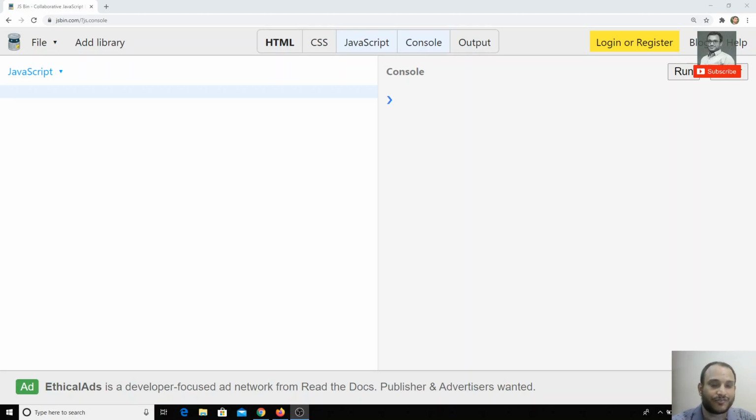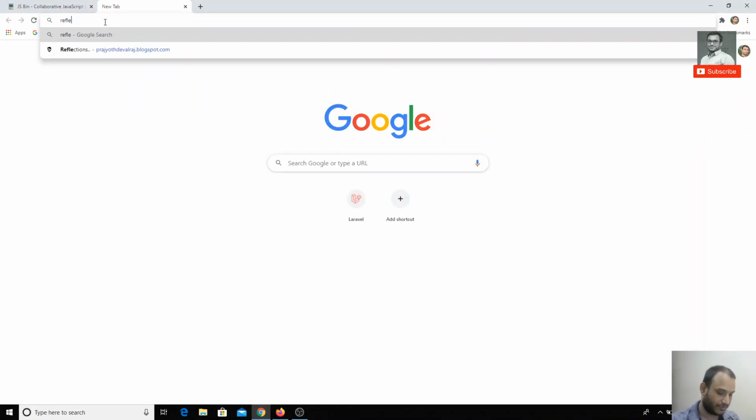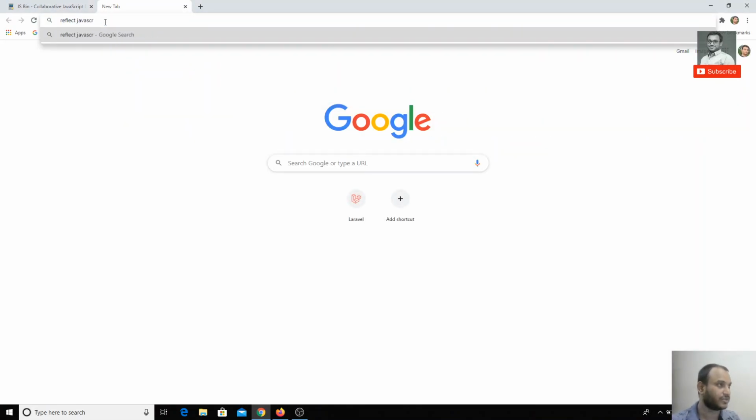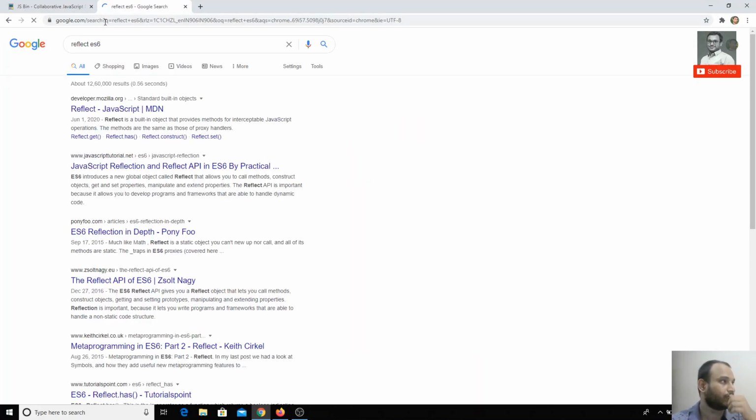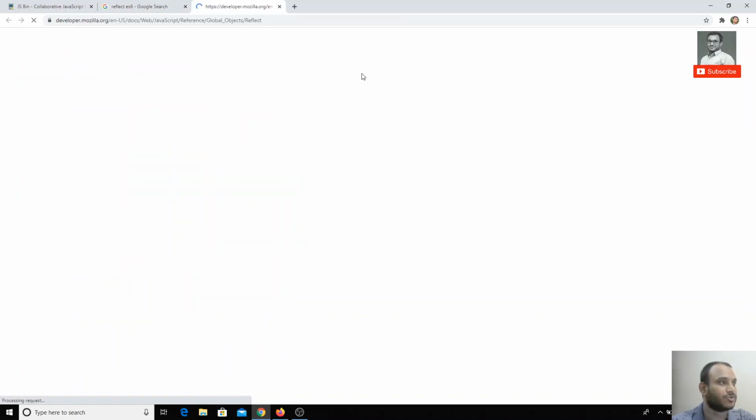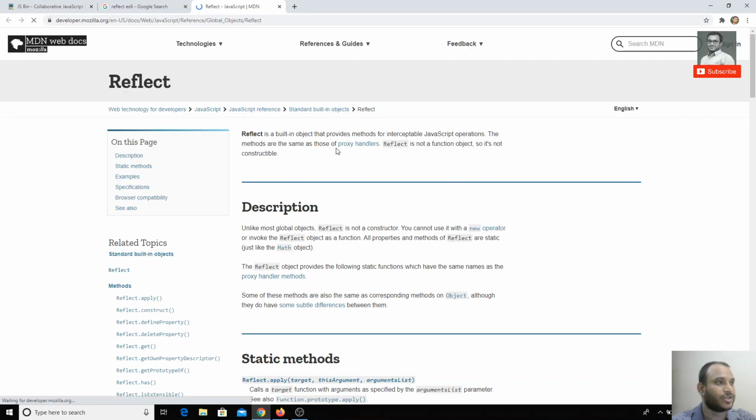Reflect is a built-in object that was introduced in ES6, which can be used to create an object or anything else. If you search for Reflect in JavaScript or ES6, you will see the JavaScript MDN page from the Mozilla Developer Network, under global objects, Reflect. Here you will see the Reflect object.